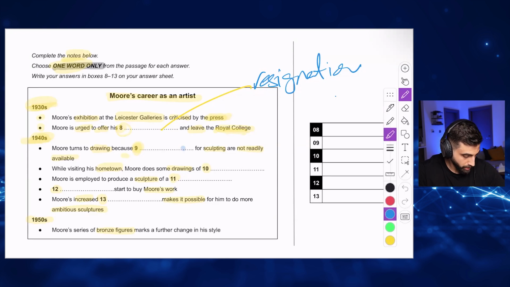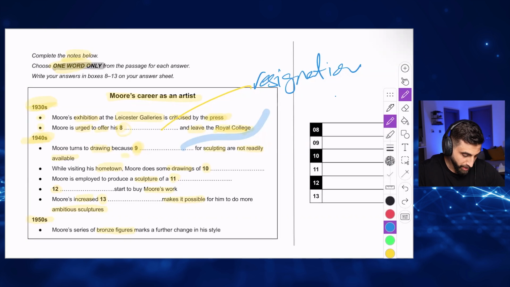Here, I haven't used this iPad for a very long time. That's why, whatever. Materials.